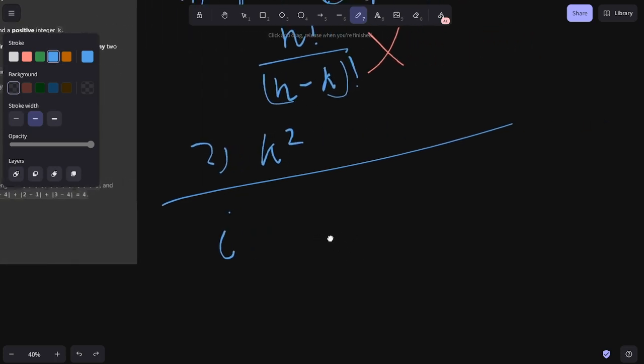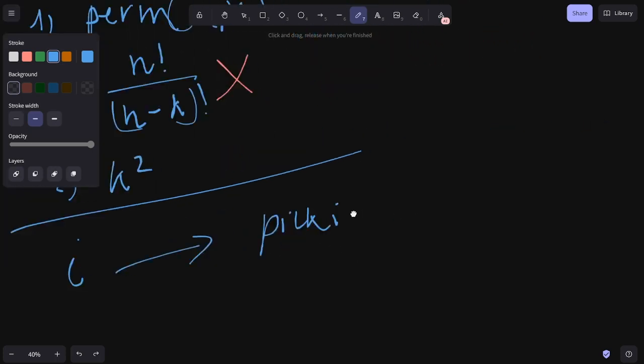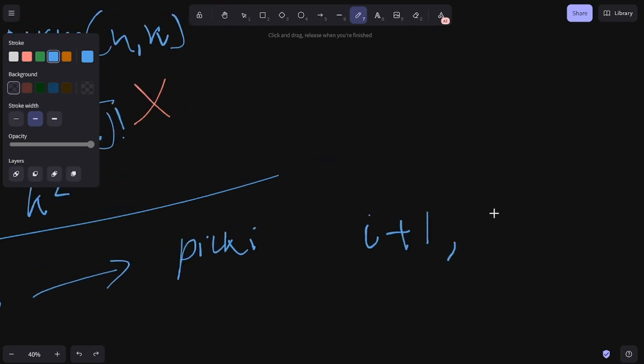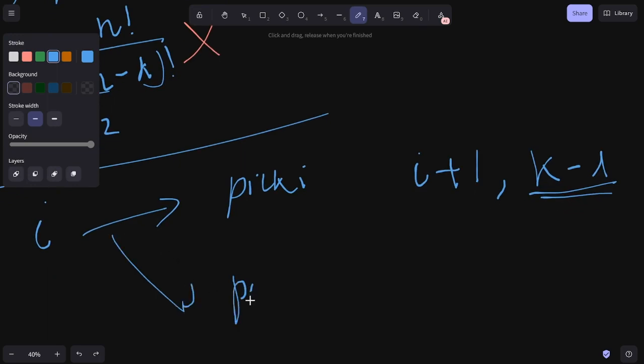If you pick i, then the smaller problem becomes whether you pick number i plus 1 or not, with k minus 1 numbers left that you have to pick. Now, if you don't pick i, then you still have the problem of whether to pick i plus 1, but you still have k numbers to pick.